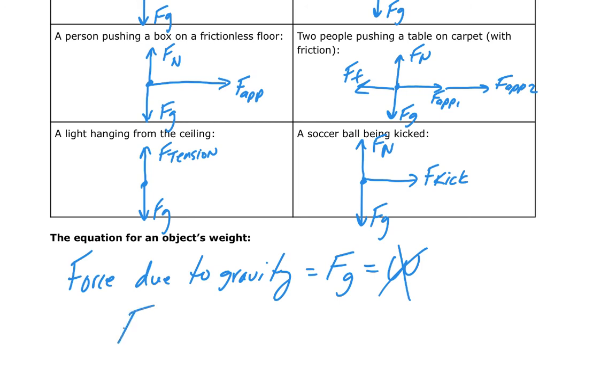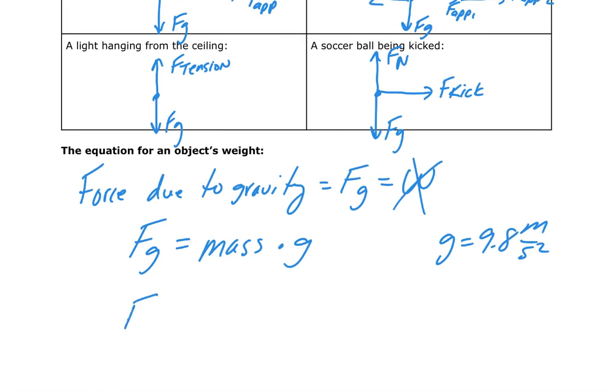Okay. Now the equation for the force due to gravity is a pretty simple one. I can always calculate the force due to gravity if I know an object's mass and if I remember the constant g. Remember, g is just equal to 9.8 meters per second squared. That's the acceleration due to gravity. So if I know an object's mass in kilograms, I can always find its weight because I can multiply that mass by g to find the force due to gravity on an object.